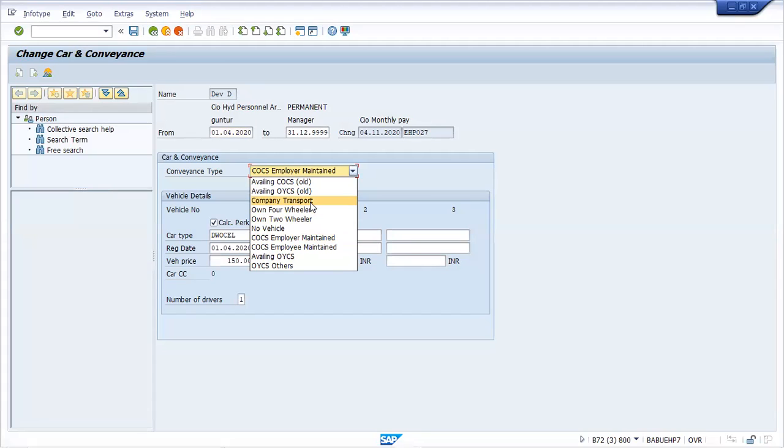And the model waste types we are talking about, M220, is for conveyance allowance, and similarly M221, M222, M223. These are a series of model waste types relevant for your car and conveyance, and we have gone through this. Other than that, we have almost covered everything. Today we have seen the two functions, P0583 as well as IN P0583 and INCCO. These two functions we have gone through in detail.